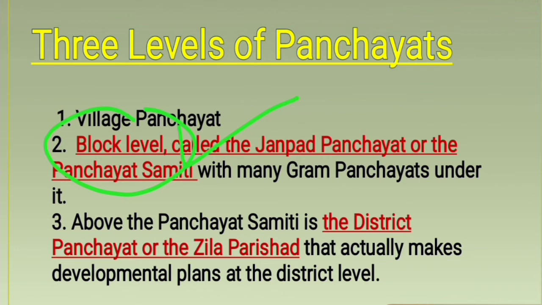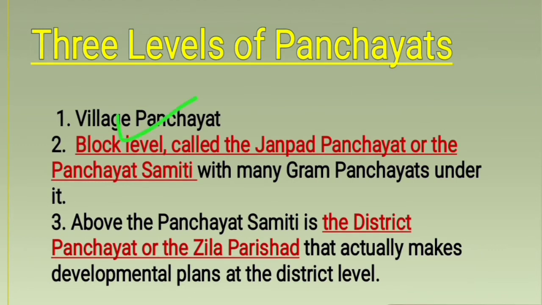So a bigger panchayat is formed by the combination of many panchayats. Okay, so this level is known as block level panchayat. Okay, and it has some other names also. You can call it block level panchayat, you can call it Janapad panchayat, or it can be called Panchayat Samiti. So this is the second level.